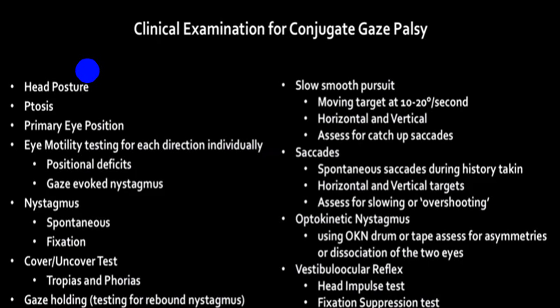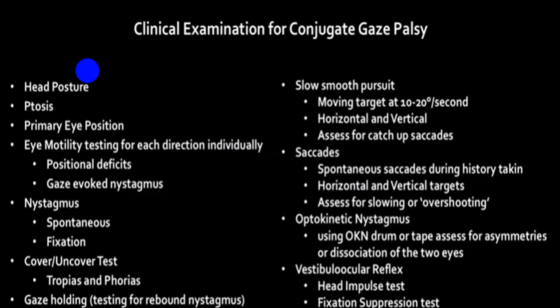Invariably, in an internuclear ophthalmoplegia, while asking a person to move the eyeball or adduct, you will get adduction nystagmus in the normal eye. Nystagmus invariably will be spontaneous or on fixation. You can find out the esotropia or exotropia by doing a cover and uncover test. There are other movements also you can look for. You can look for the smooth pursuit movement and saccadic movements.